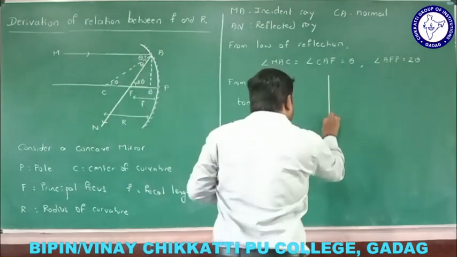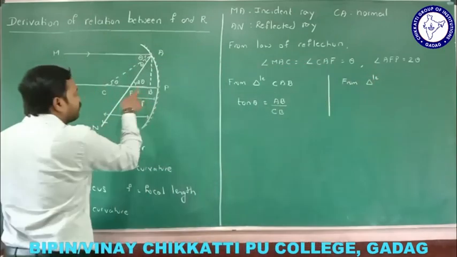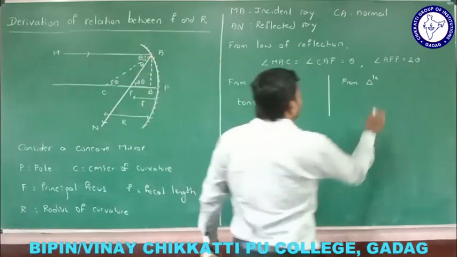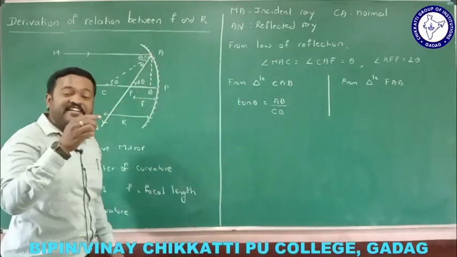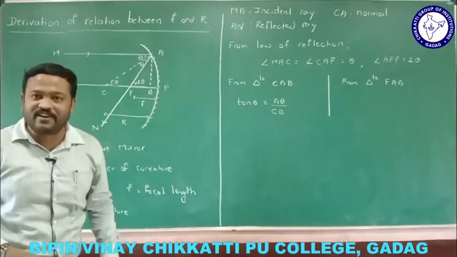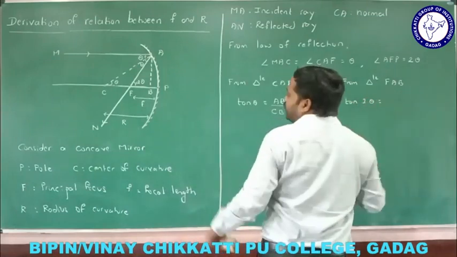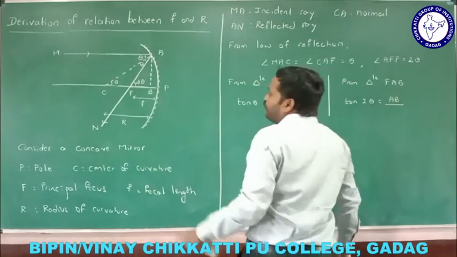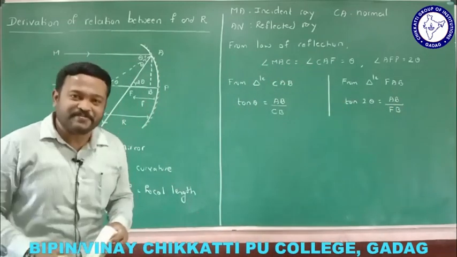Besides it, let me take another triangle. Which triangle shall I take? This one, because this is the focal length. FAB. This is the triangle which I am taking. From triangle FAB, again I will take tan because I don't know the hypotenuse here. I cannot take sine and cos, I need to take tan. Now, what is tan 2 theta? Tan 2 theta is equal to the opposite side AB divided by the adjacent side FB. Shall I take AB divided by FB here?